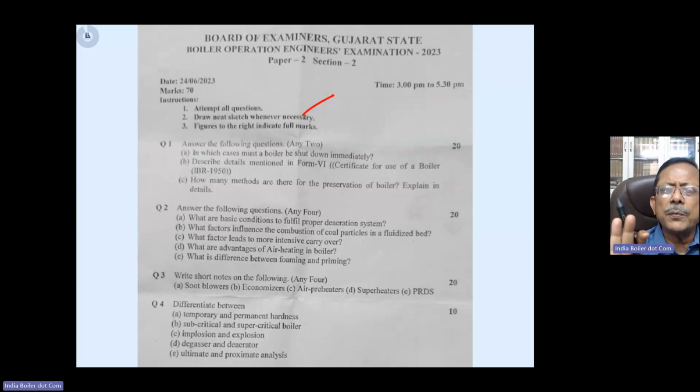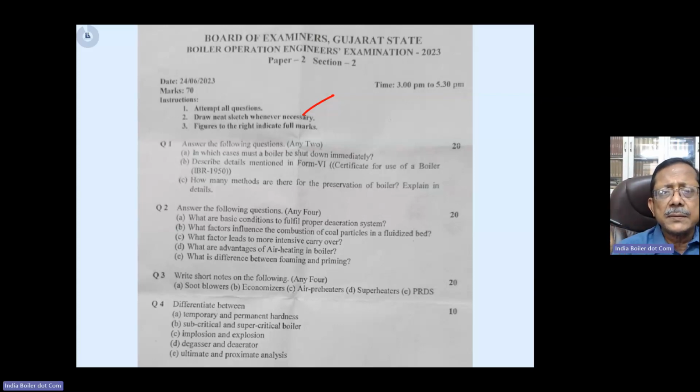You have been given two options, you will give the answer for two questions only. If you think that, okay, my second answer is not so good, so let me try the third answer also. If you do that, okay, no problem in that. If you think that your third answer is better, then cancel out the second answer, because the examiner is going to see the first two answers and then he is going to just cancel out the third answer, whether it's a better answer or not. He is not going to consider that. The first two answers would be considered by the examiner. Please keep it in mind. People tend to forget that.